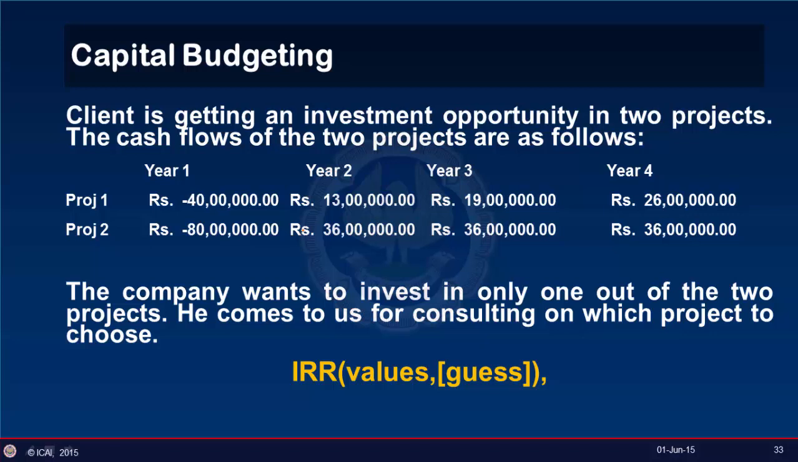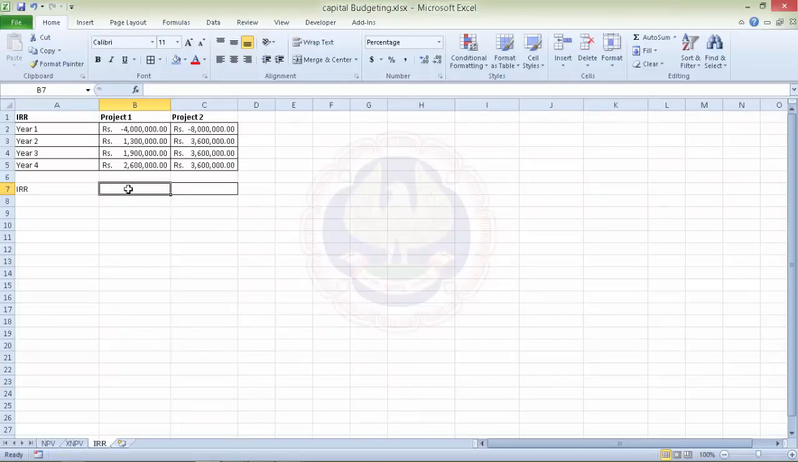Now here we could use the function IRR, where we have to give it the values and a guess. The guess is a number that we think is close to the result, and by default it takes it as 10% or 0.1. Now in case there are irregular cash flows, we have one more nifty function which is XIRR. In this case the cash flows are regular, but cash flows could be irregular also. So if they're irregular, we can use the function XIRR.